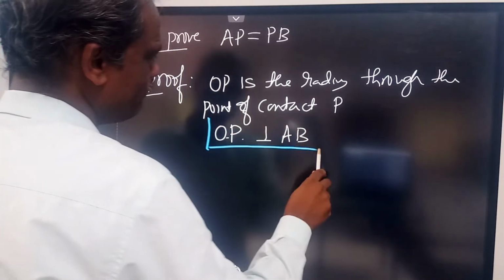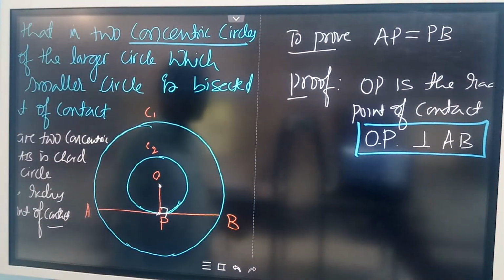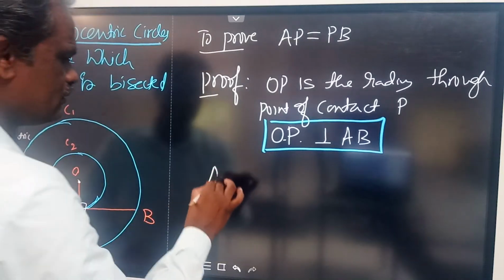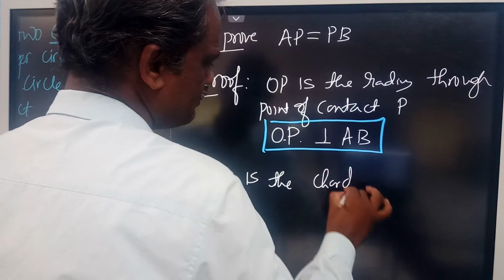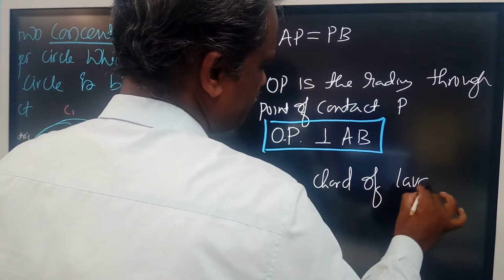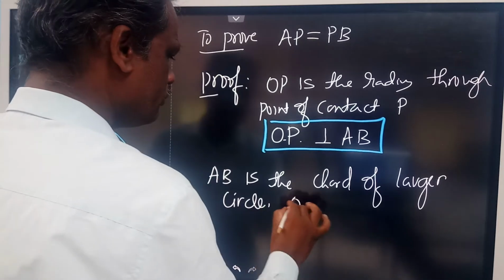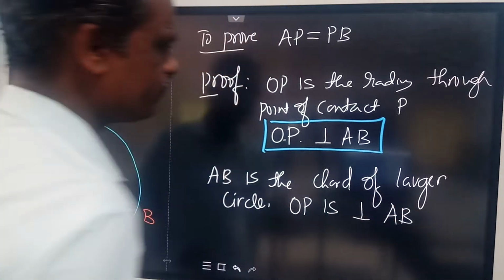This is one important relation required. OP is perpendicular to AB. Now AB is the chord of the larger circle and OP is perpendicular to AB.